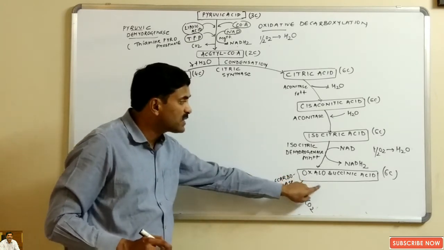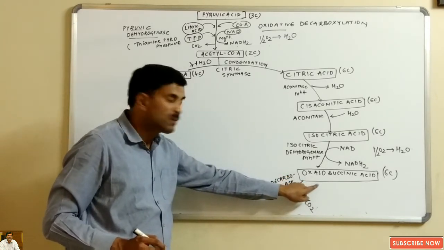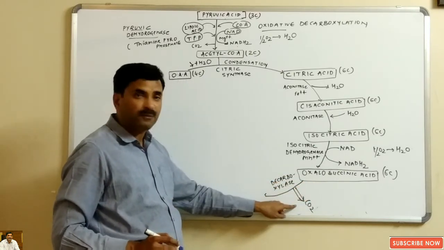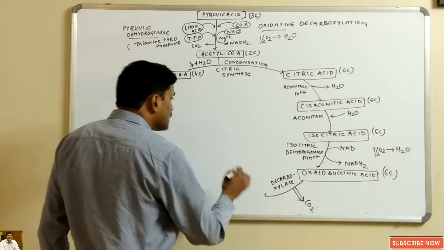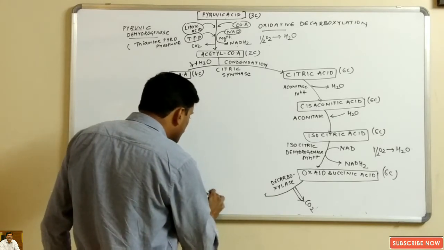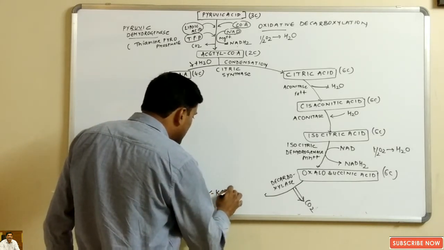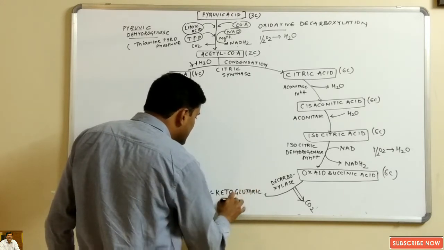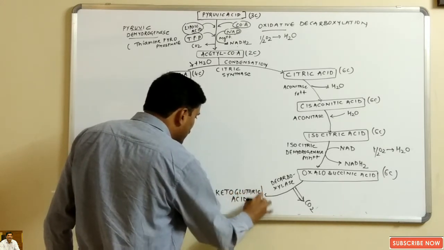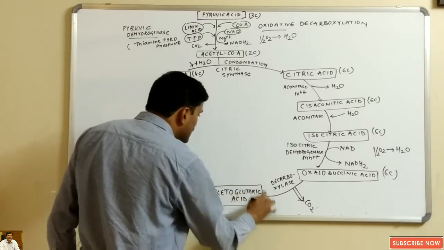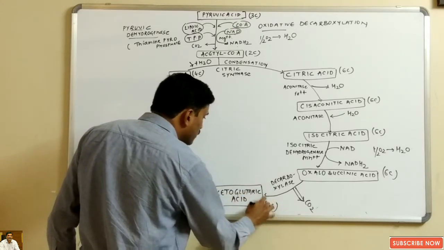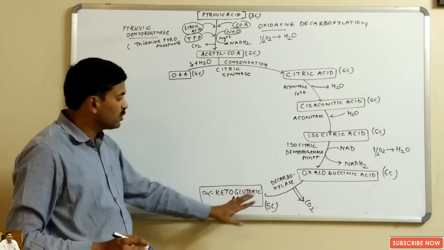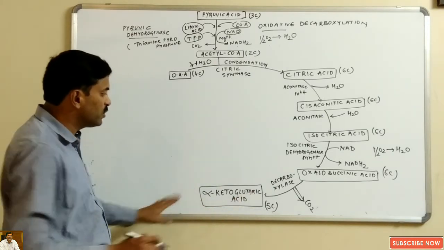So there will be deficiency of 1 carbon in oxalosuccinic acid. So due to removal of 1 molecule of carbon dioxide, oxalosuccinic acid will be converted into alpha ketoglutaric acid. Now the point to be noted here is that this is the only compound formed in the entire Krebs cycle which is a 5-carbon compound, okay, and it is known as alpha ketoglutaric acid.